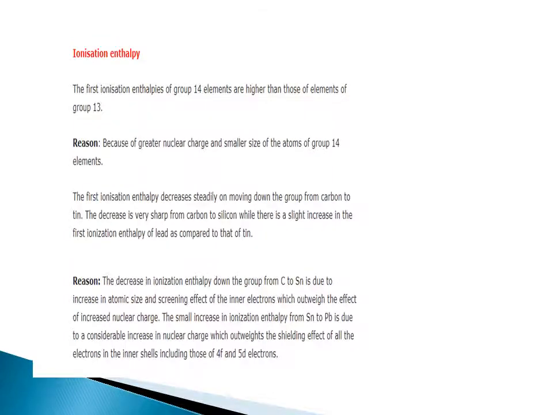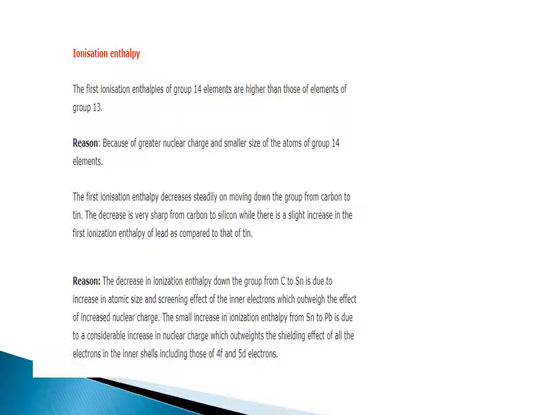Now, ionization enthalpy. The first ionization enthalpies of group 14 elements are higher than those of elements of group 13. Because of greater nuclear charge and smaller size of atoms of group 14 elements, the first ionization enthalpy decreases steadily on moving down the group from carbon to tin. The decrease is very sharp from carbon to silicon, while there is a slight increase in first ionization enthalpy of lead as compared to tin.